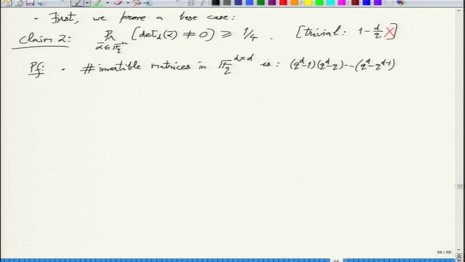That's it, right? So this gives you the probability now. So the probability is equal to this number divided by Q raised to D square.